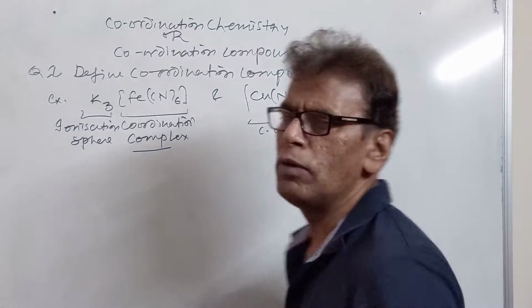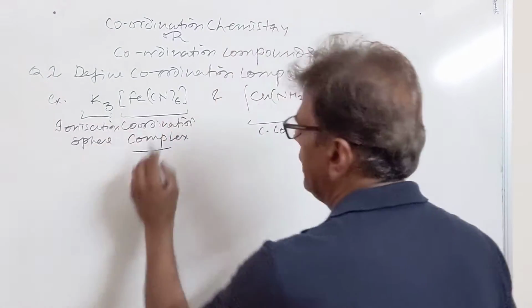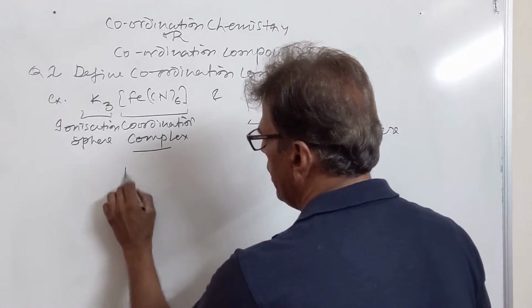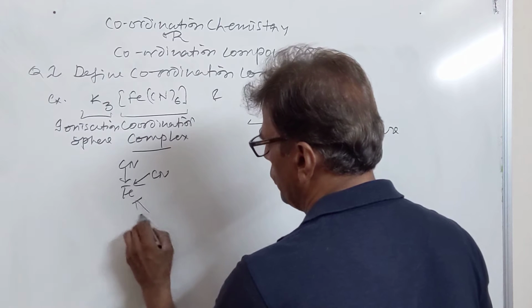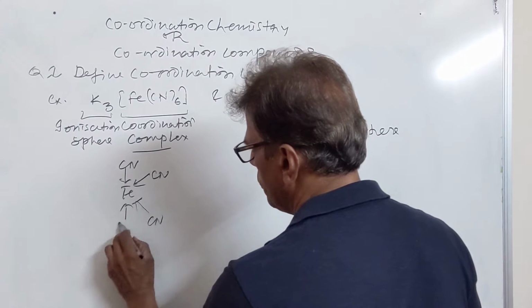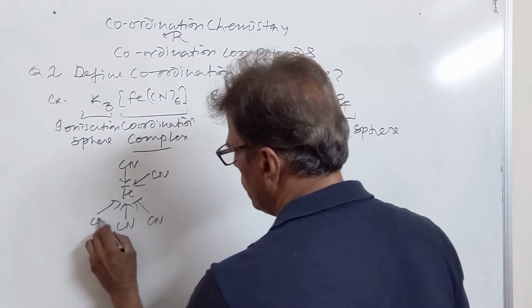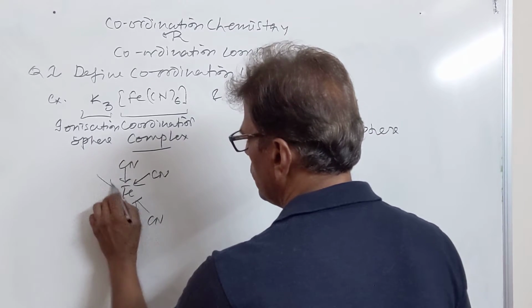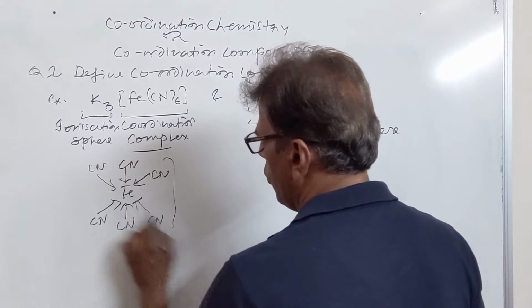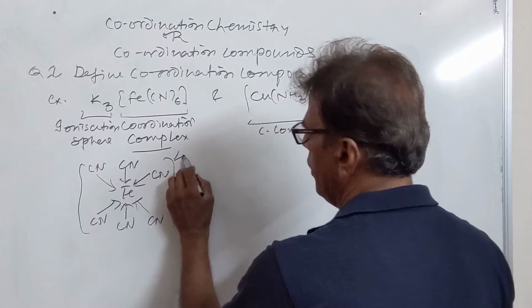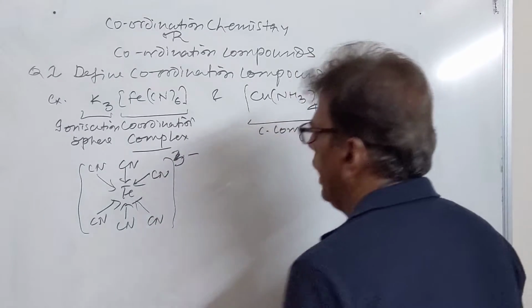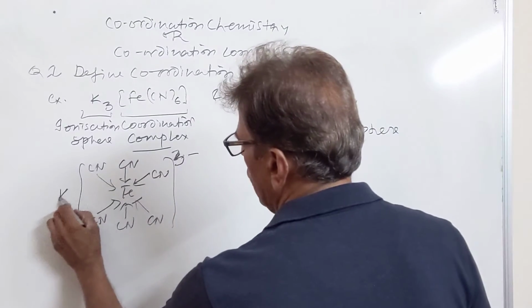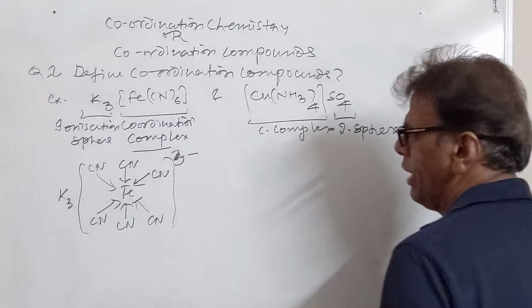So coordination compound, let us see. It is a compound of iron where iron is bound to cyanide through 6 coordinate bonds. This is our coordinate part. It is having 3 negative charges. And potassium is present outside to balance this negative charge.